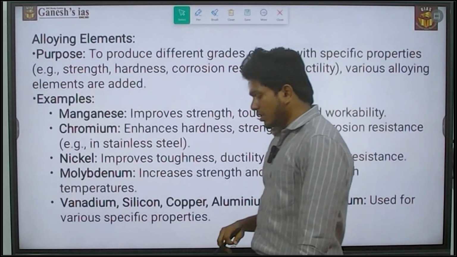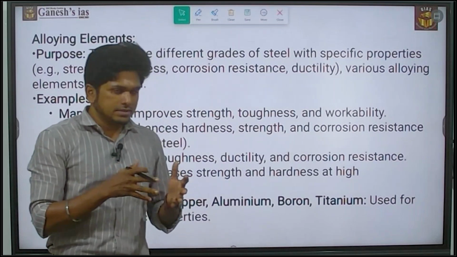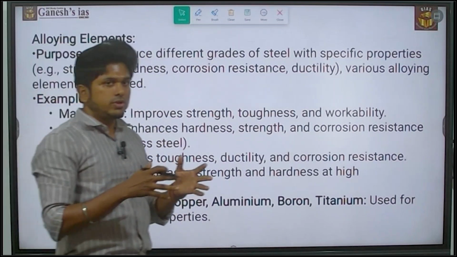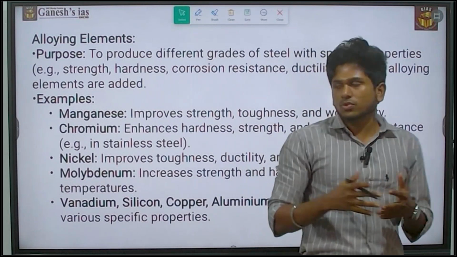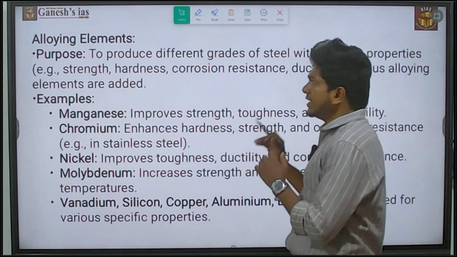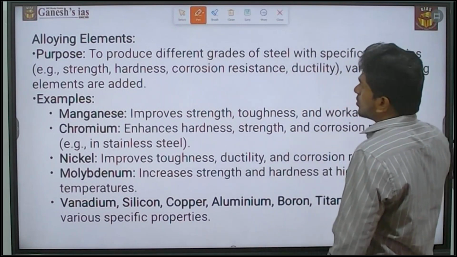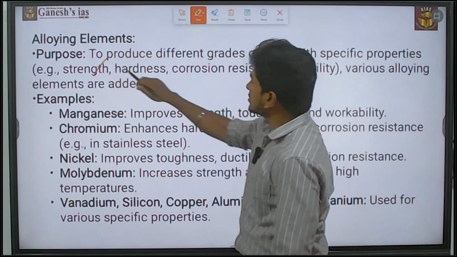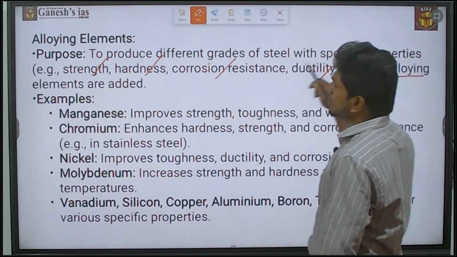Next is about alloying. We are not only going to use iron as it is; we are going to use it as steel, so we are going to alloy it. For that, what minerals do we need? To produce different grades of steel with specific properties like strength, hardness, corrosion resistance and ductility, various alloying elements are added.